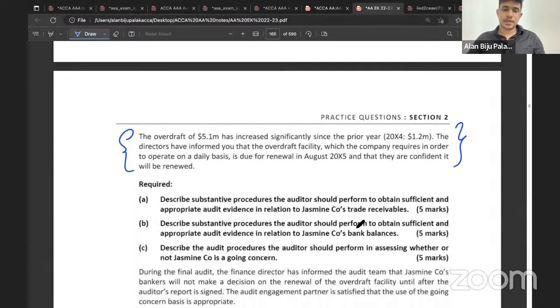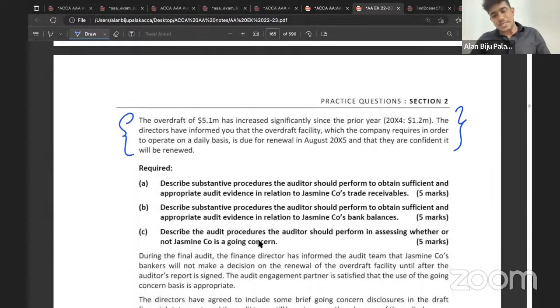Yes, sir. So, the next one: describe the audit procedures the auditor should perform in assessing whether or not Jasmine Company is a going concern.